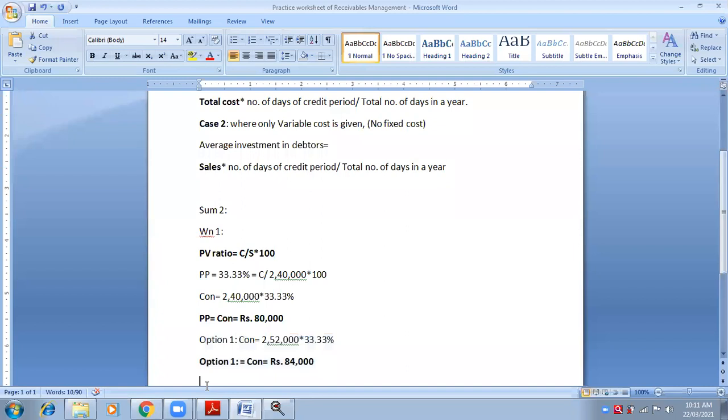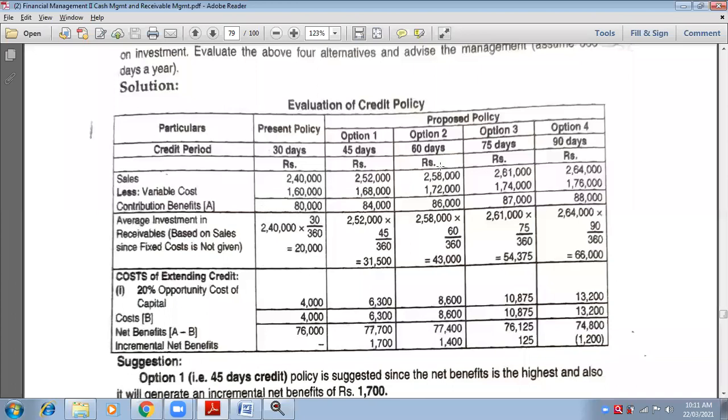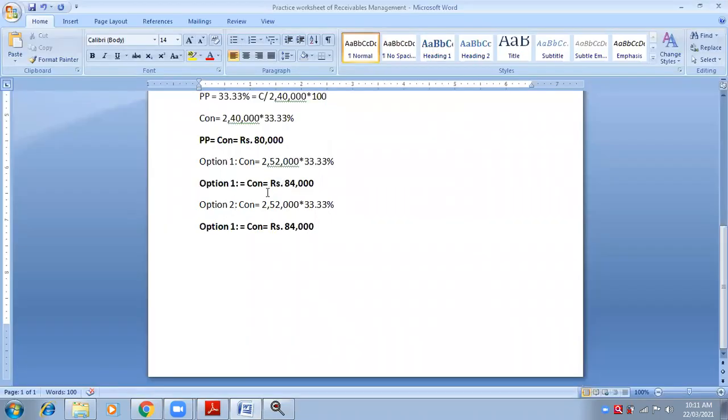Next, option number two. Contribution is equals to sales into PV ratio. So what was sales in option number two? Come on, quickly tell me. 2,58,000. So 2,58,000 into 33.33333 percentage. Come on, tell me fast. 85,991.4.